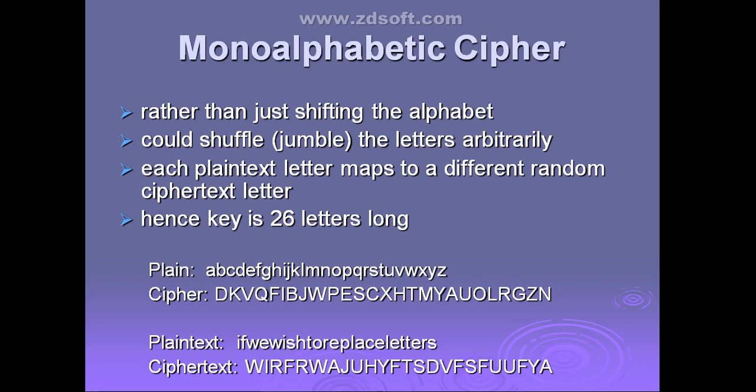The second type of substitution technique is the monoalphabetic cipher. What do you mean by mono? Mono means single. If I indicate it as polyalphabetic, poly indicates many. If it is replacing a single letter, that type of technique you can call a monoalphabetic cipher.